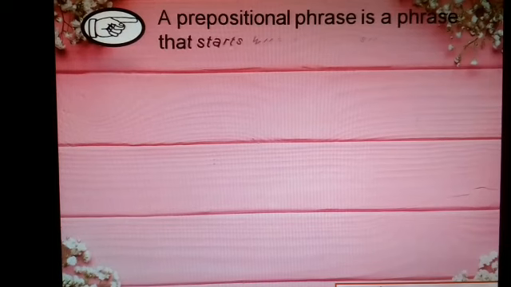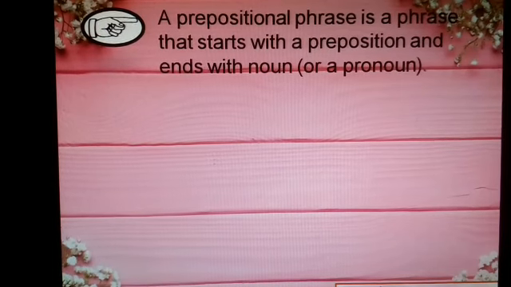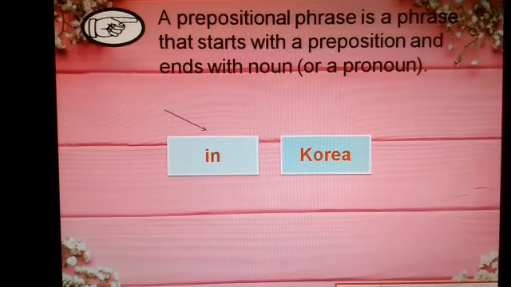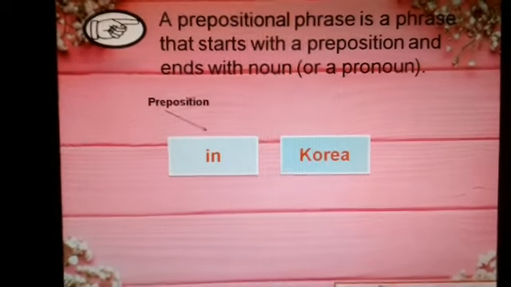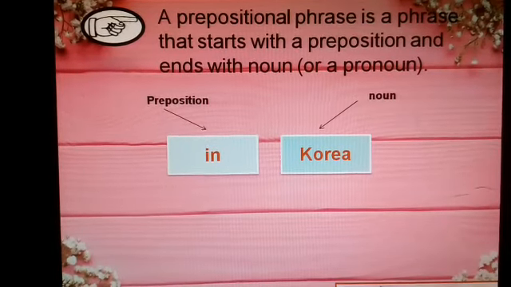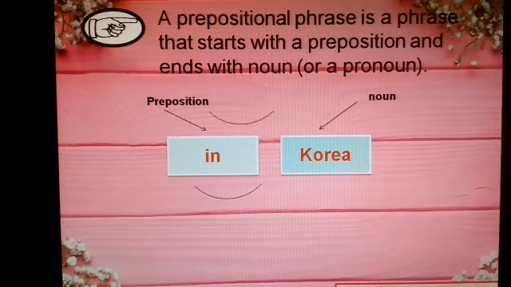A prepositional phrase is a phrase that starts with the preposition and ends with a noun or a pronoun. So, to identify a prepositional phrase, we need to identify first the preposition. In this example, in Korea, in is our preposition, and our noun is the word Korea. When we combine the two, we now have a prepositional phrase. Let us have now more examples of prepositional phrases.